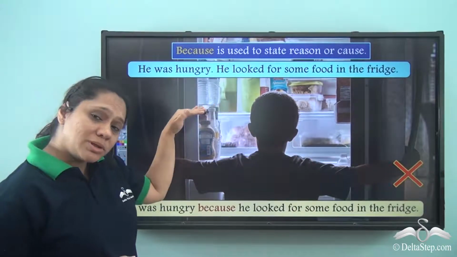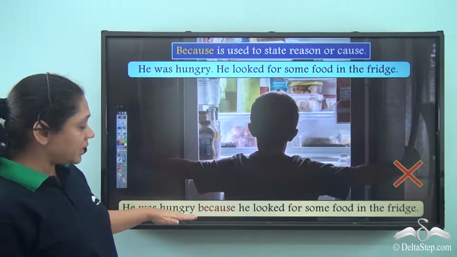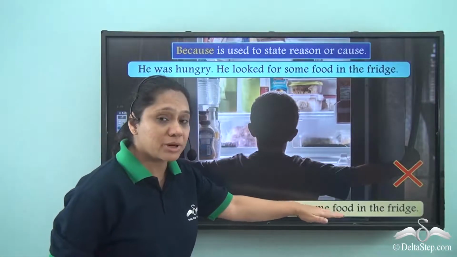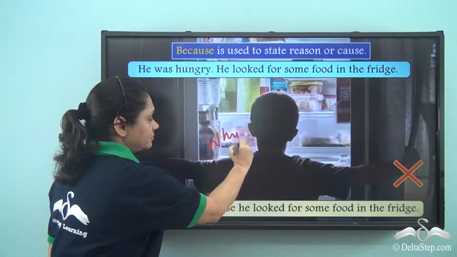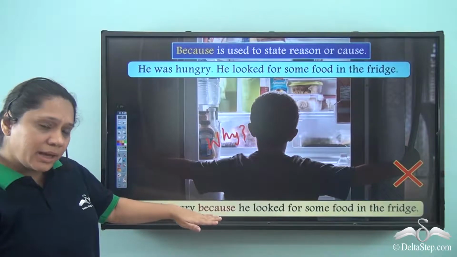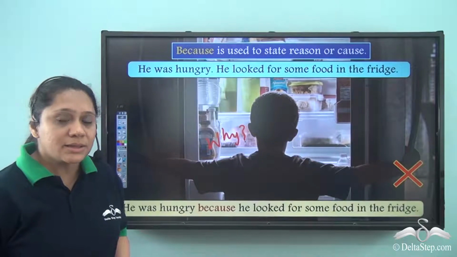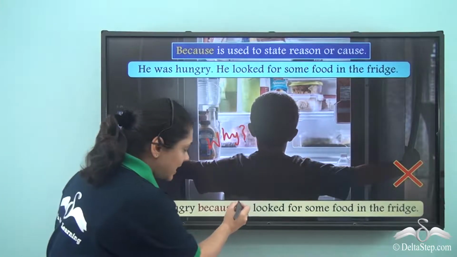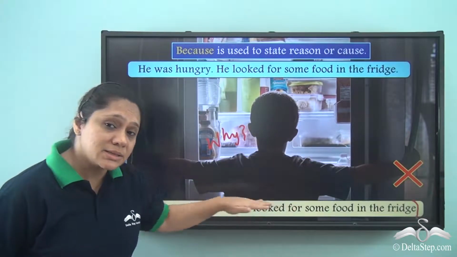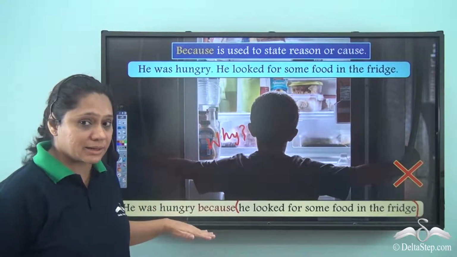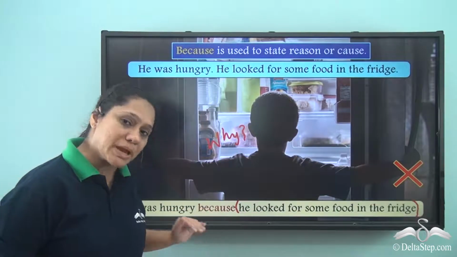Now, can we join both these sentences in another way? Let us read this new sentence. He was hungry because he looked for some food in the fridge. We know that because answers the question why. So, why was he hungry? Because he looked for some food in the fridge. Is it making sense? It is not making any sense because this is not the reason why he was hungry. So, this sentence is not correct. We cannot write it like this. So, we have to remember that the reason always follows because.